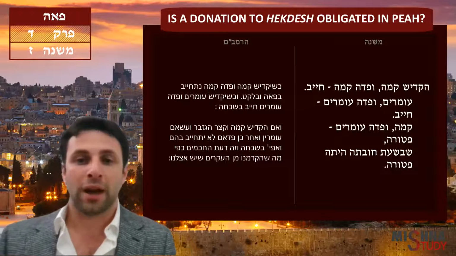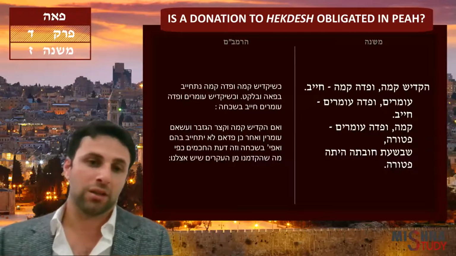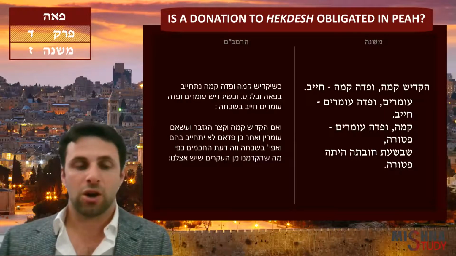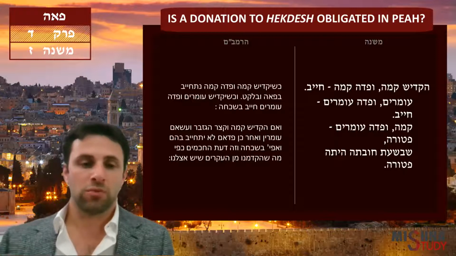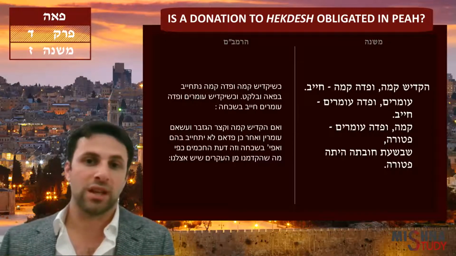And he redeemed it back. So he donated to the Mikdash, to Hekdesh. He redeemed it back. He's allowed to do so. He just needs to add a chomesh, a fifth in the redemption price. So he donated it. He redeemed it back while it's still kama, while it's still standing wheat.